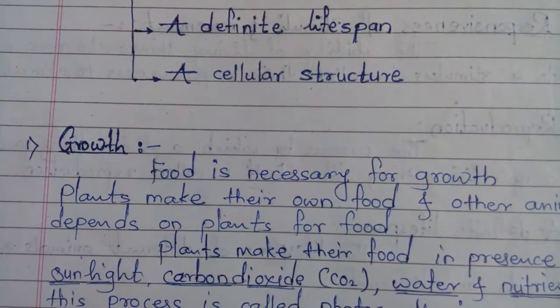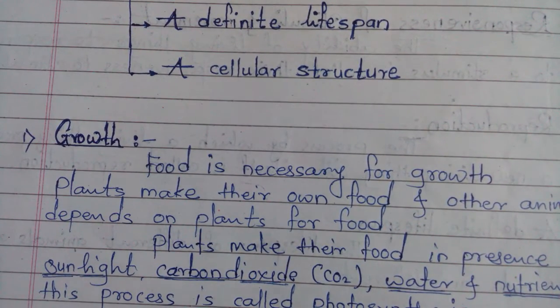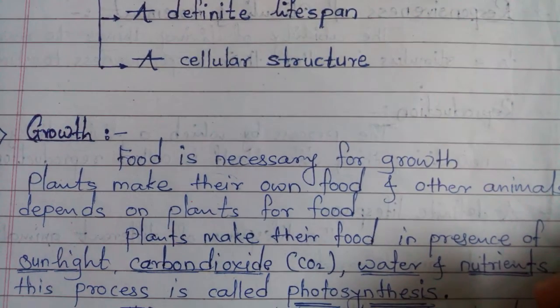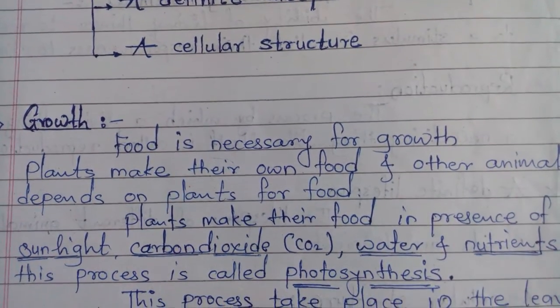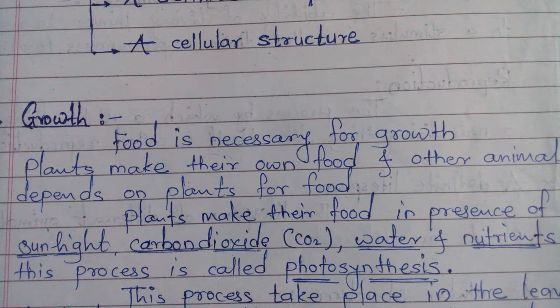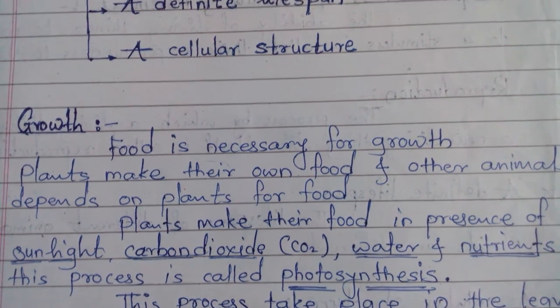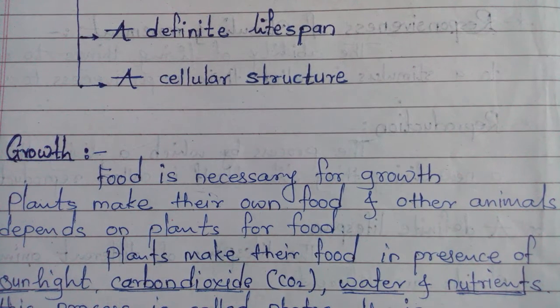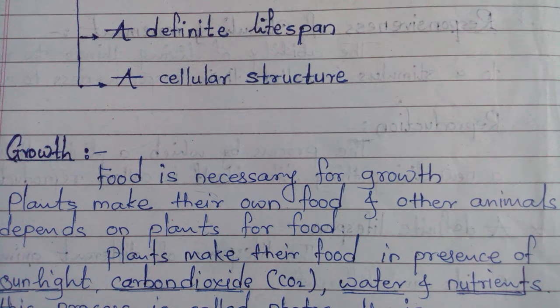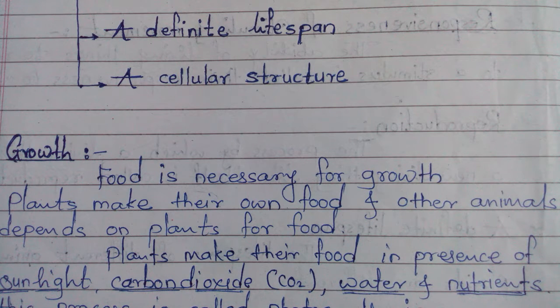Food is necessary for growth. Without food our growth does not happen. Which two types of living things are there? Plants and animals. Plants make their own food, and all animals depend on plants for food.